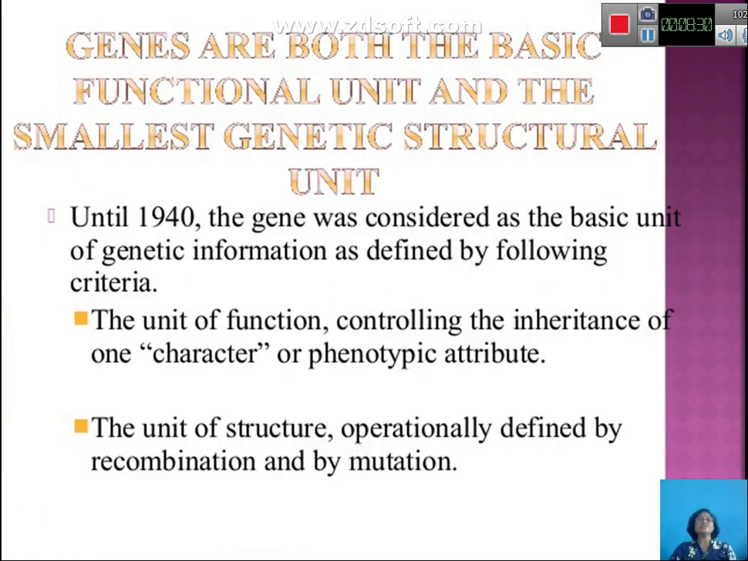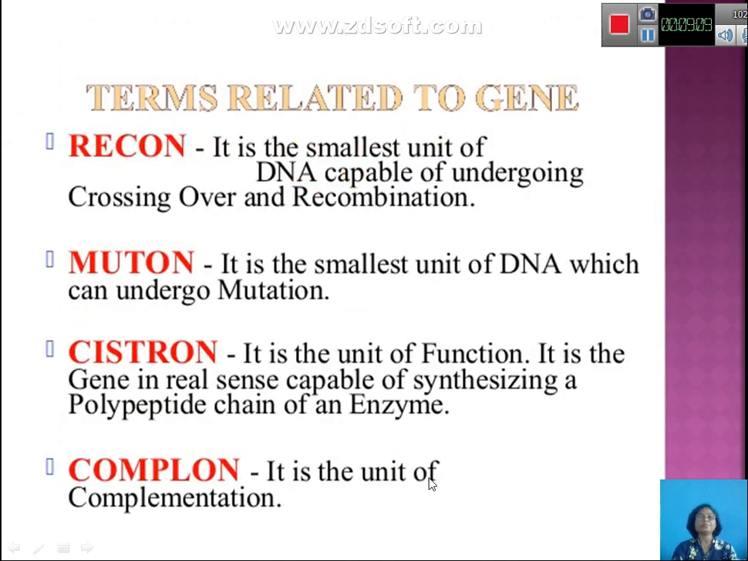Then, genes are both basic functional units and the smallest genetic structural units. In 1940 the gene was considered a basic unit of genetic information, and therefore the unit of function, controlling the inheritance of one character or attributing a phenotypic expression. The gene was considered a basic unit of genetic information, a unit of function and a unit of structure. The unit of structure means it is operationally defined by recombination and mutation.